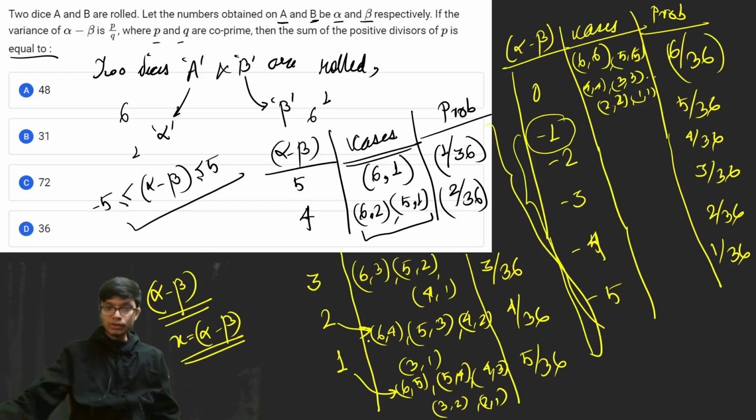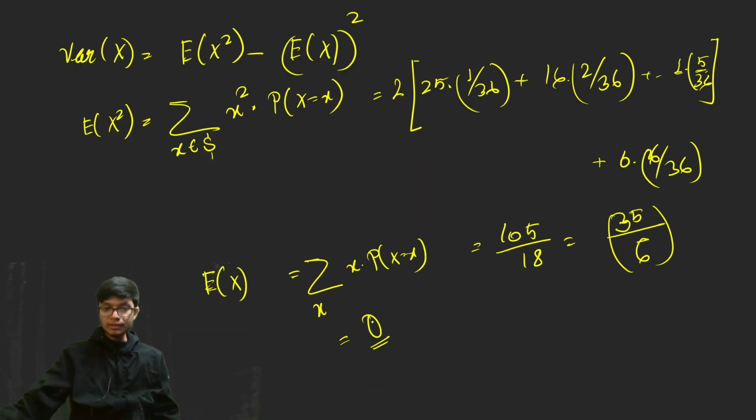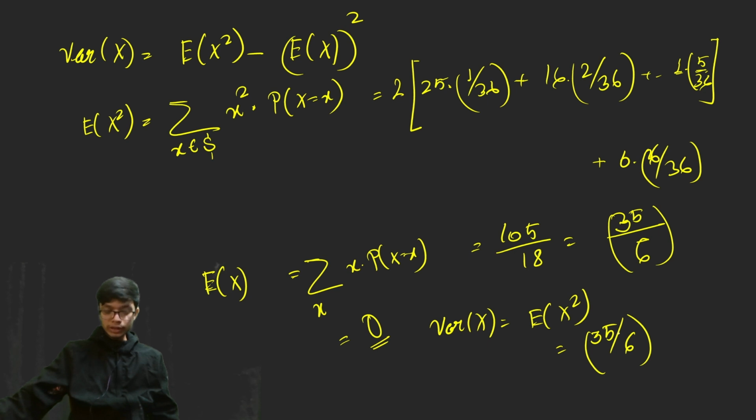This is very obvious, because the probability for the positive numbers and the probability for the negative numbers are the same, and they get cancelled out. That is, very symmetric data is present. So from here I can say the variance of x is going to be the expectation of x square, because the expectation of x is 0, and that is equal to 35 by 6.